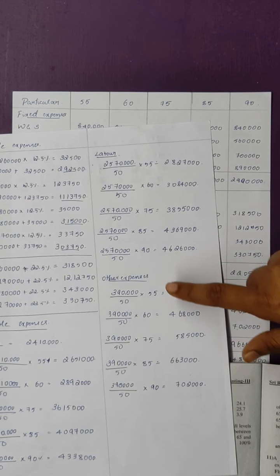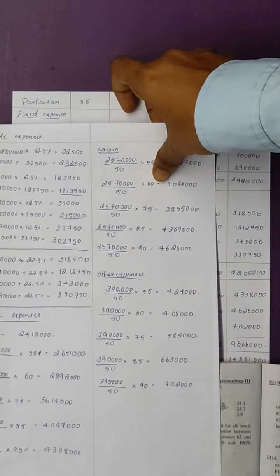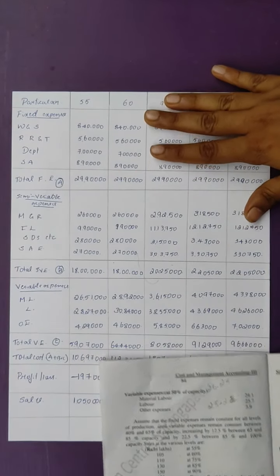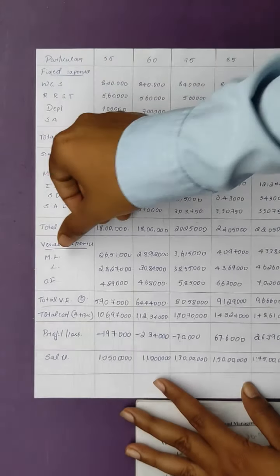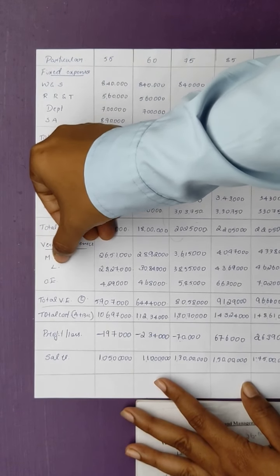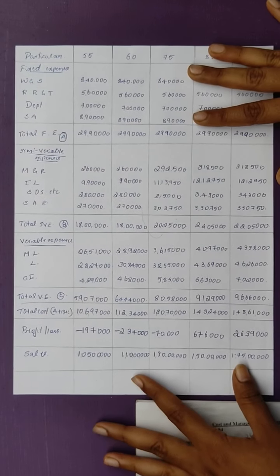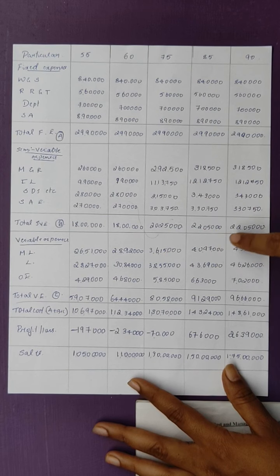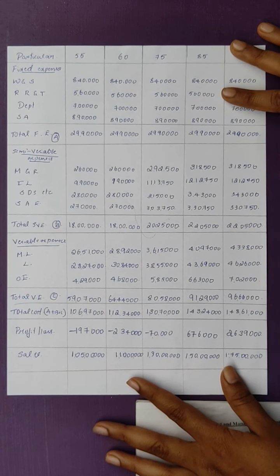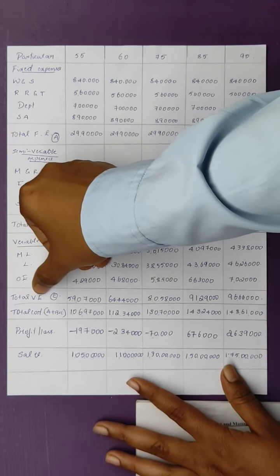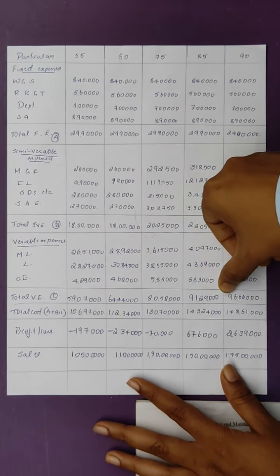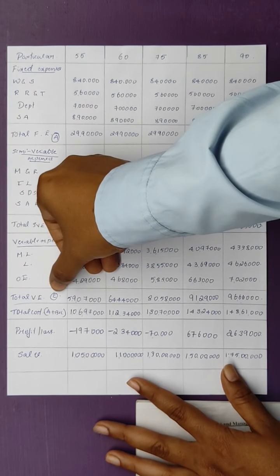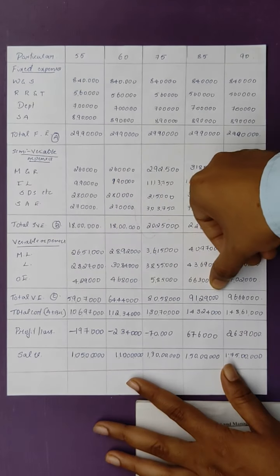Once you get all these final answers for the variable expenses, we will enter them in the main column. Here, for variable expenses, material and labor and other expenses, you will write down everything in the main column. Whatever calculation you have done, you will write down in the main column. And once it is done, you have to total all the variable expenses and mark it as C. This is the way you have to do it.